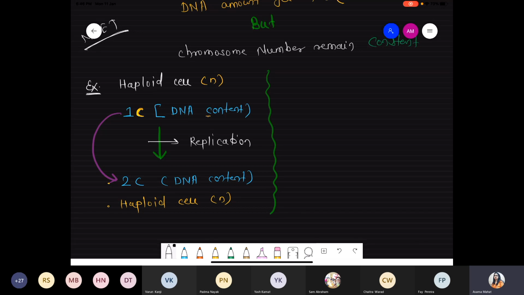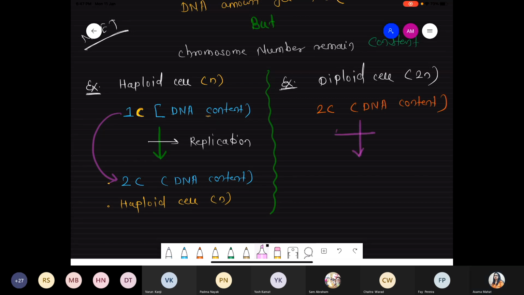And similarly, when we take the example of the diploid cell, represented by 2n, suppose inside the diploid cell there is 2C DNA. How much? 2C. So now what happened? After the replication process, from the 2C, that amount gets double, ये 4C होगा.